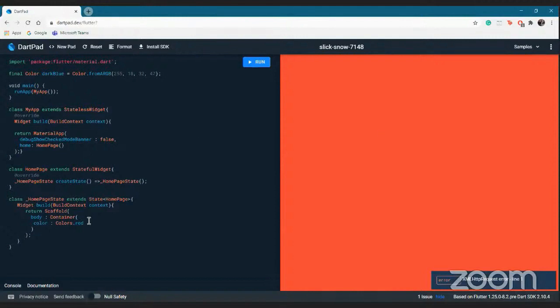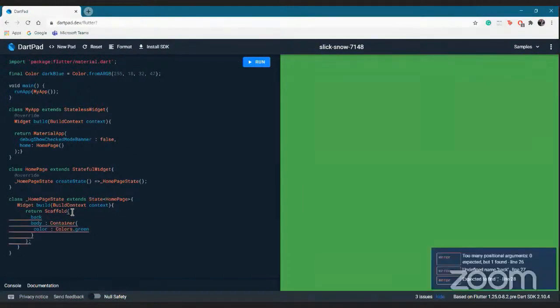So yeah, the red screen is out here, and we can always see what we want. I put it as green now. So this is basically how it would work. Yeah, and it is green now. So instead of doing this entire thing, I can just give a background color to my entire page. Scaffold is what the entire page is. Scaffold has many features like a navigation bar, a drawer or an app bar. Anything of that sort comes under the Scaffold.